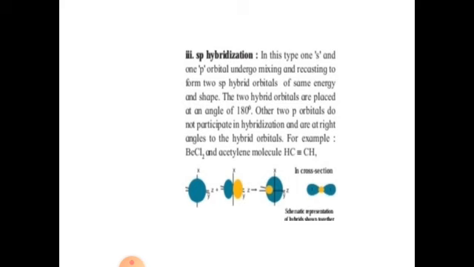So an example is the acetylene molecule, CH triple bond CH. In that, one bond is sigma and two bonds are pi bonds. These molecules contain two carbon and two hydrogen atoms. Each carbon atom undergoes sp hybridization. One s and one p orbital mix and recast to give two sp hybrid orbitals arranged at 180 degrees to each other.